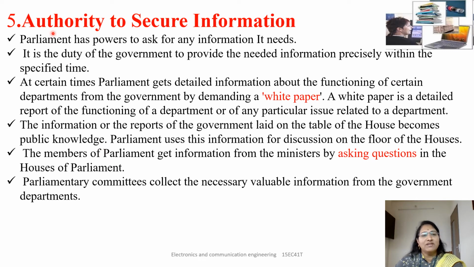Okay, the next power is authority to secure the information. So what actually does it mean? Parliament has the power to ask for the information it needs. So it will ask the government, which is ruling, for the information. It is the duty of the government to provide the information precisely within the specified time. That is very important. The government has to give the information whenever it is asked by the parliament members.